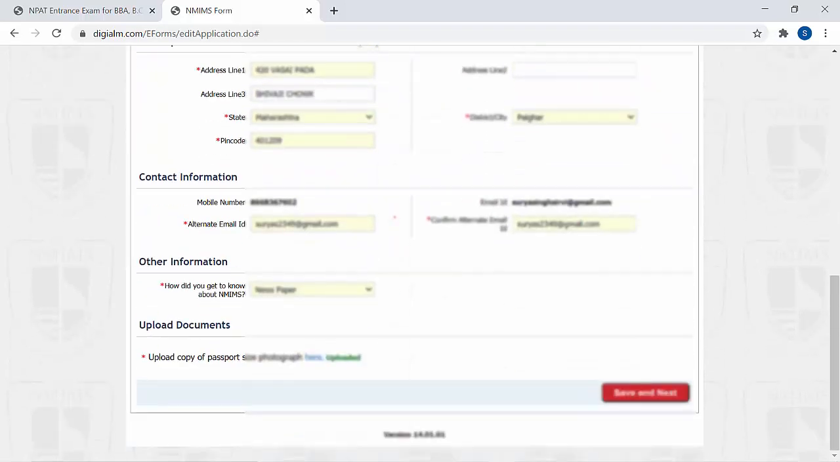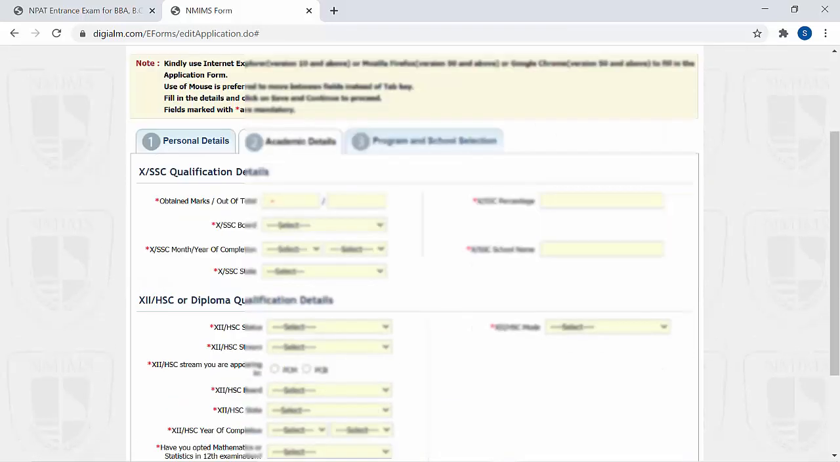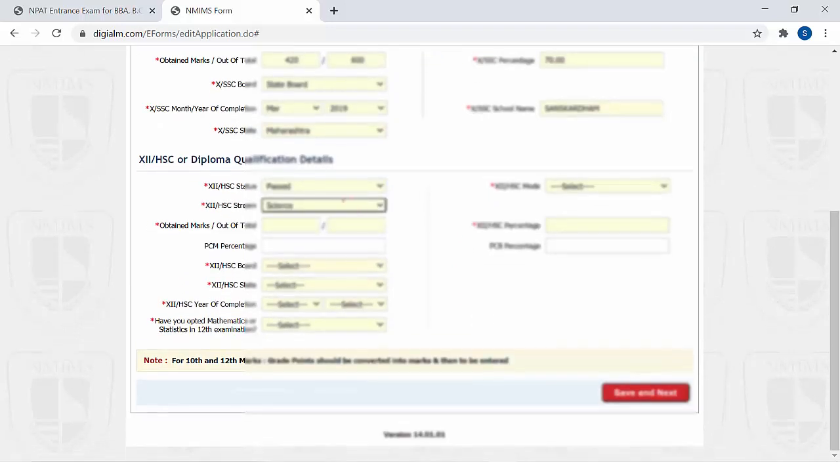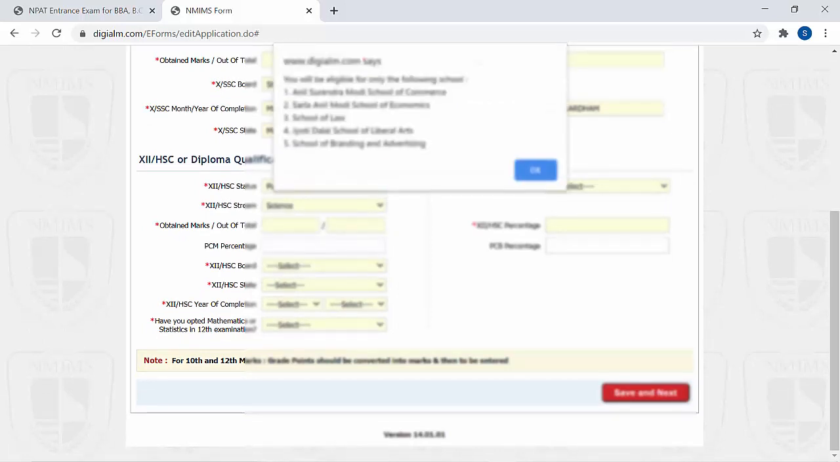So after uploading the image, save and next. Thereafter, now here you have to fill all these details. Okay, 10th and 12th details. 12th. Now friends, see here. If I select arts, then it will say you will be eligible for only the following schools. Okay, these all are the schools. You are eligible for all these schools.